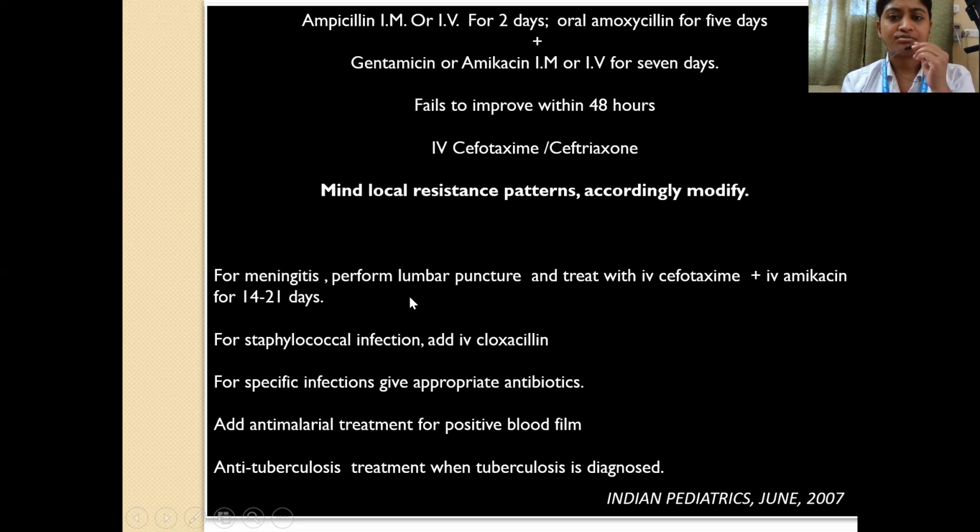For meningitis, you have to perform lumbar puncture and treat with IV cefotaxime plus IV amikacin for 14 to 21 days. For staphylococcal infection, you can add IV cloxacillin. For specific infections, you have to give specific antibiotics.